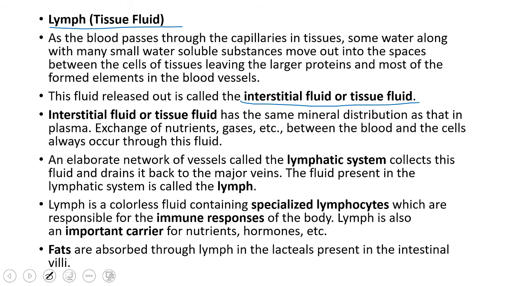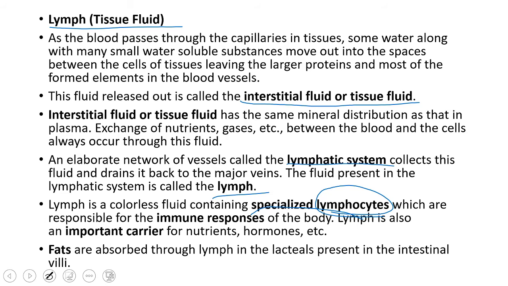So to send this tissue fluid to the main bloodstream, we have a special system called the lymphatic system. The fluid present in the lymphatic system we call lymph. In the blood circulatory system, we have blood. Like that, in the lymphatic system, we have lymph. Lymph is a colorless fluid containing specialized lymphocytes, which are responsible for the immune response of the body. Lymph is also an important carrier for nutrients, hormones, etc.